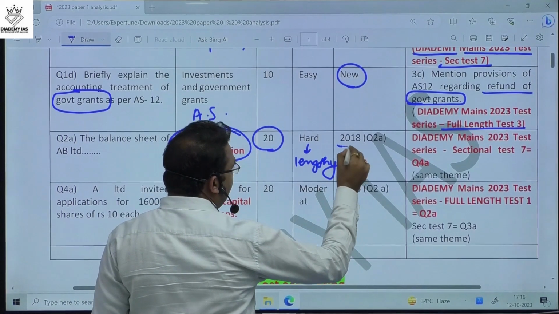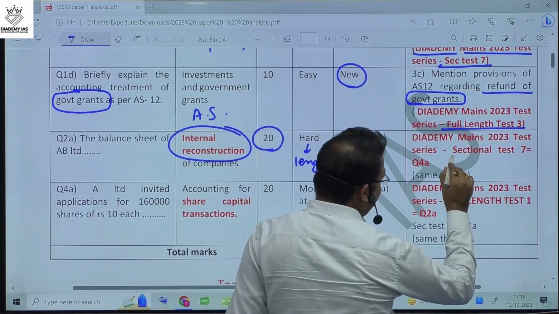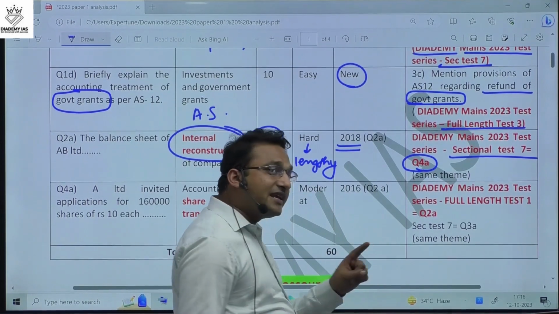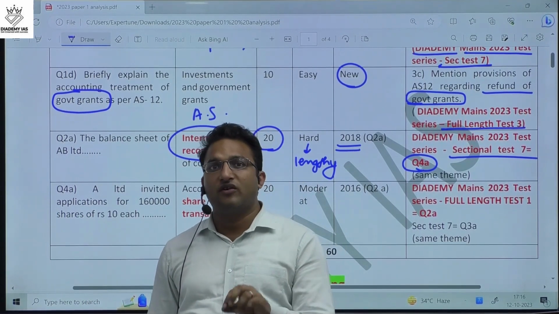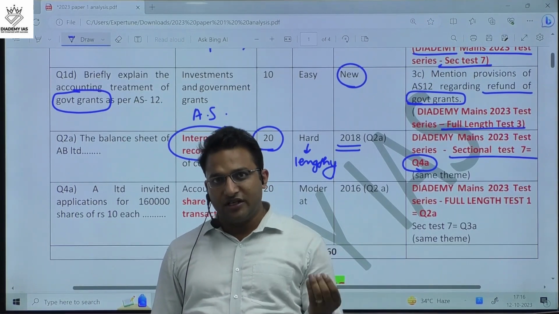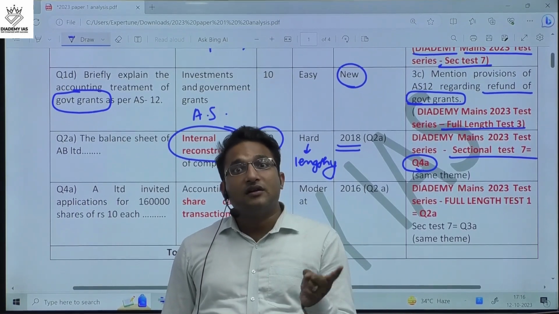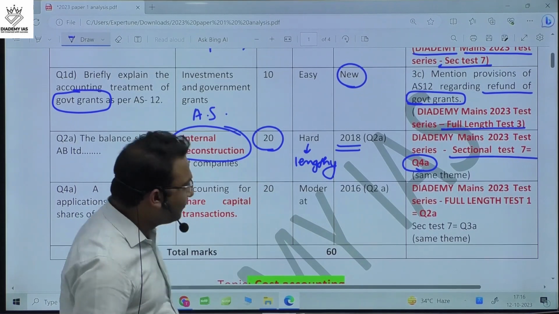Again, this is a repeated theme. In 2018, a similar question was asked. In our mains test series, in sectional test number 7, question number 4A was on the same theme. In a numerical question, we will not find the question directly from any source, because they change some figures. But the theme, the nature of the question, the treatment and the accounting entries are the same.